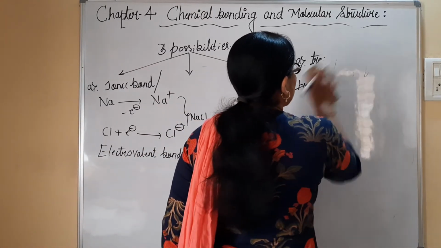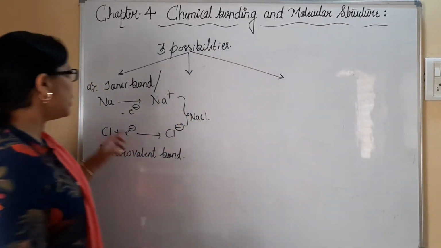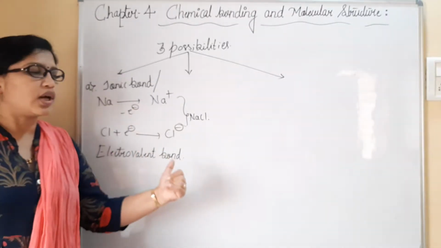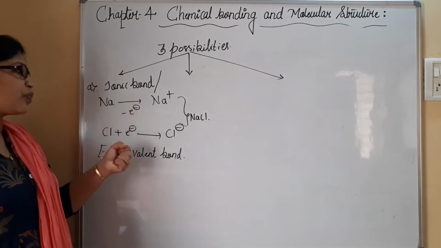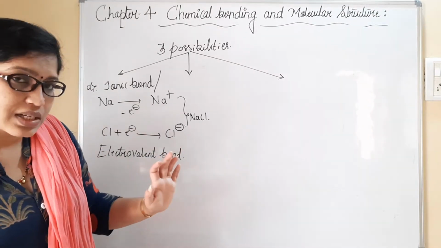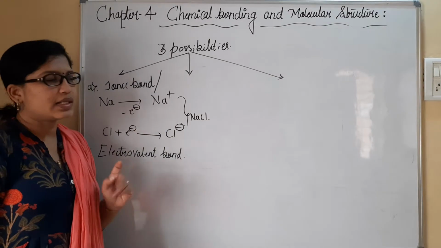In this case, at least you just remember that sodium has lost an electron and it has become smaller in size, whereas Cl has accepted one electron. It is becoming a bit larger in size and it forms NaCl.